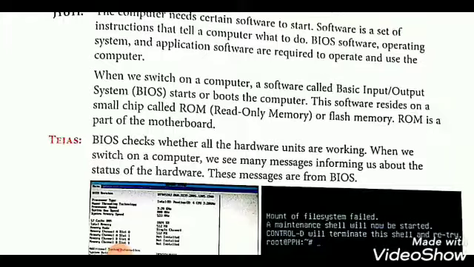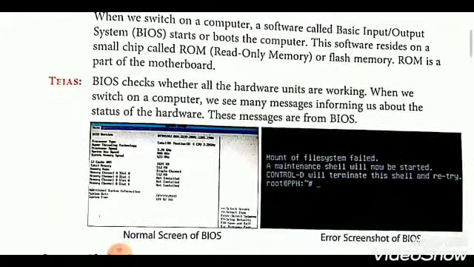BIOS checks whether all the hardware units are working. When we switch on a computer, we see many messages informing us about the status of the hardware. It means if we start our PC, some messages are displayed on our system. These messages are from our BIOS.